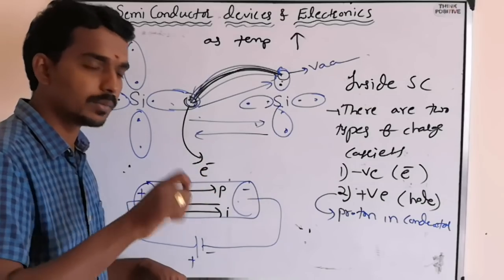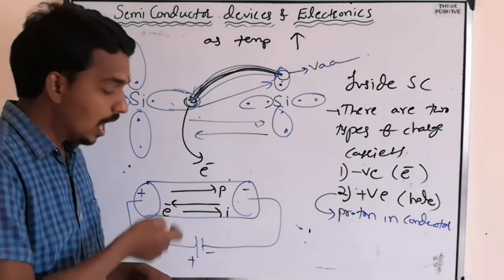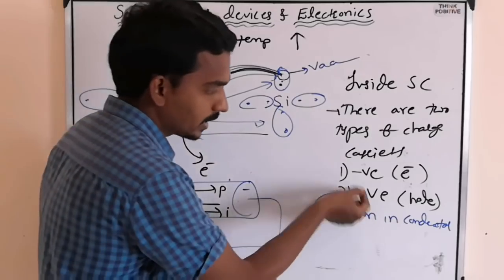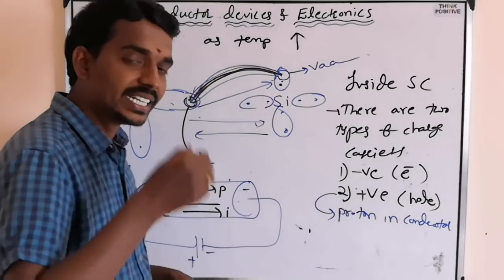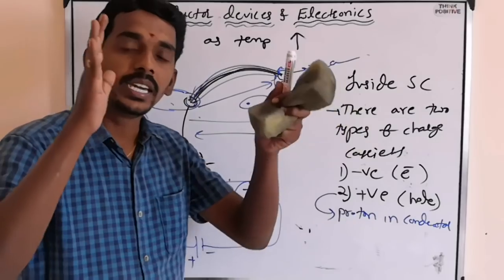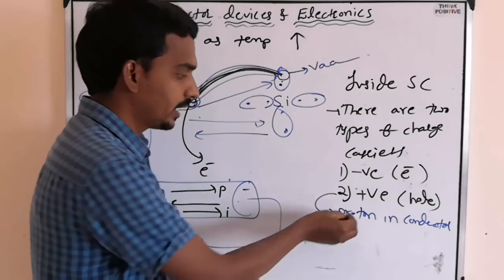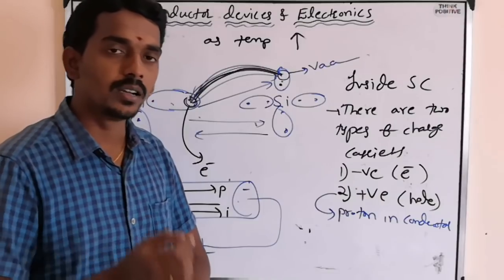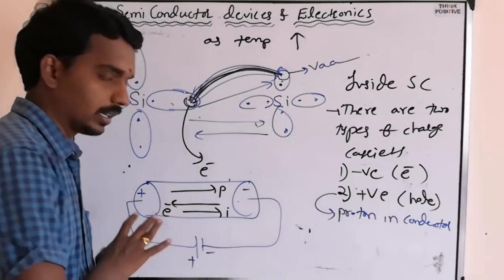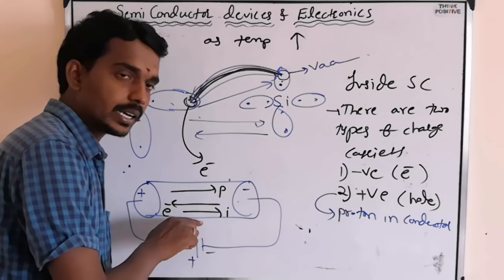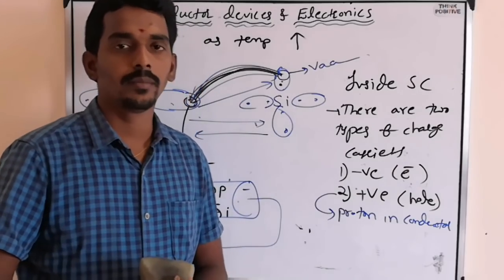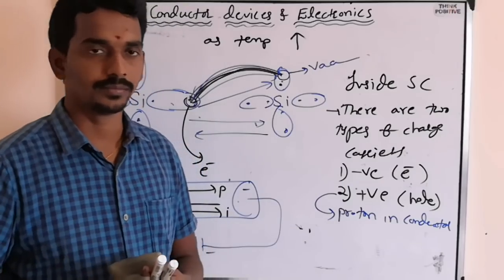It moves in a similar manner to a proton, opposite to the electron. That's why a vacancy, nothing but a hole, we consider, we assume, is of positive charge, or behaves like a proton in a conductor. So a proton in a conductor, a hole in a semiconductor, both are the same kind of behavior.